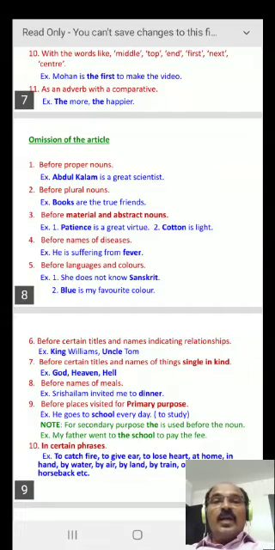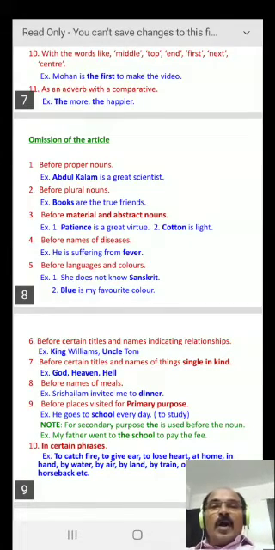2. Before plural nouns. For example, books are the true friends. Books is a plural noun. No article is used before it. 3. Before abstract nouns and material nouns. For example, patience is a great virtue. Patience is an abstract noun. Similarly, truth and falsehood. Cotton is light. Cotton is a material noun. Gold, silver, and iron, etc. are also material nouns. No articles are used before them.